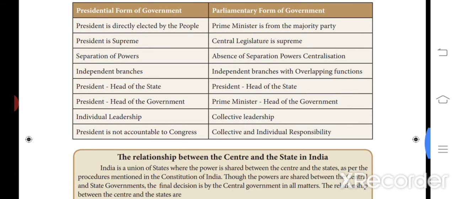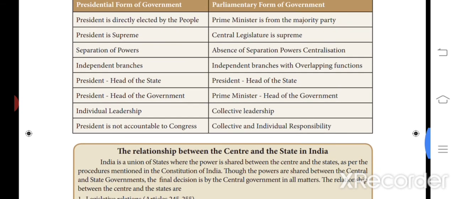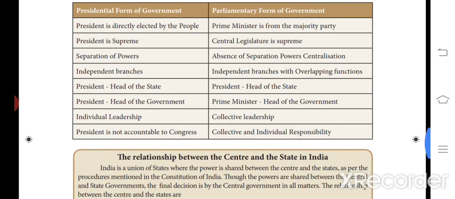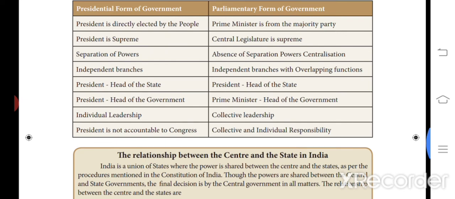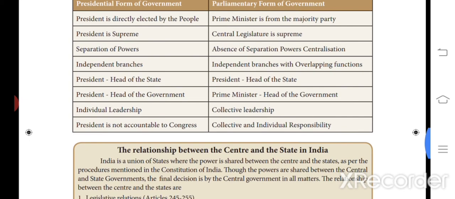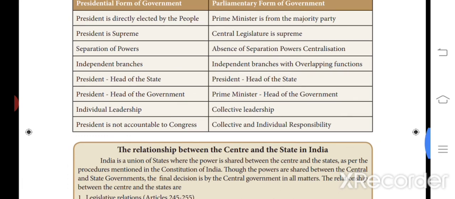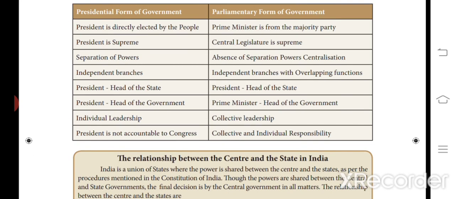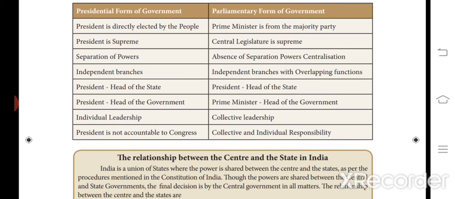Then in the presidential form of government, it is individual leadership, and in the parliamentary form, we have collective leadership. The prime minister will not be able to take any decisions without discussing with the other members of the government, and only then can he take decisions. So it is collective leadership. In the presidential form, the president is not accountable to Congress.